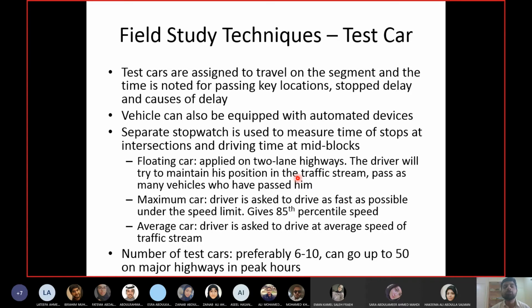And you cannot be too slow as well. Too slow means what? Now everybody will be overtaking you. So normal travel time means you will just maintain your position. Then we have the maximum car technique, which is applied for finding out